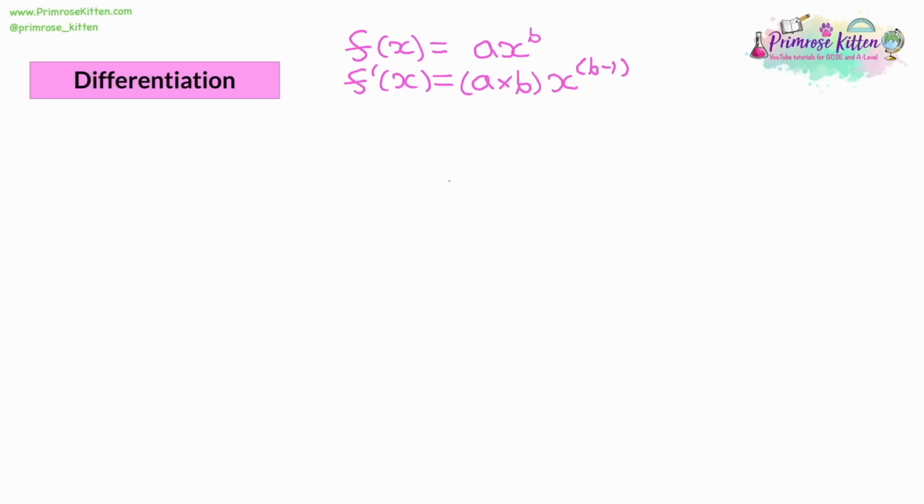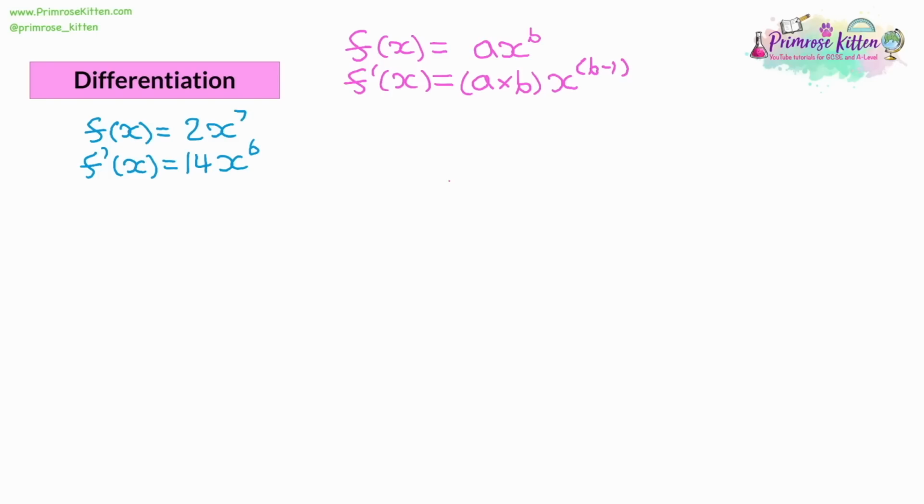Let's have a look at a few different scenarios of what this would actually look like in use. So let's say we have a function which is 2x to the power of 7. If we were to differentiate this, we would bring down the power, 2 times 7 is 14, and then reduce the power by 1. So then it would be x to the power of 6. So going through that another time, we multiplied the coefficient and the power together, 2 times 7 is 14, and then we reduce the power by 1.